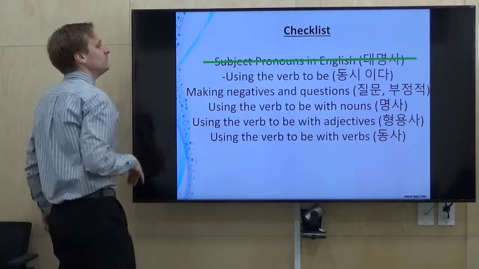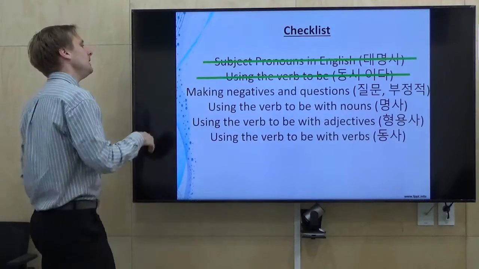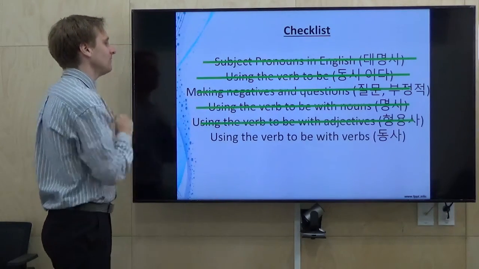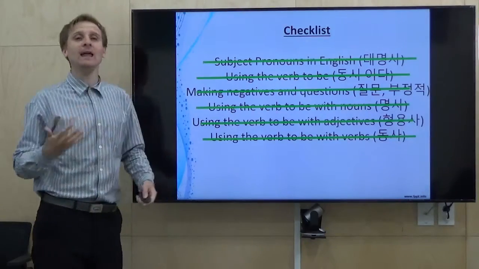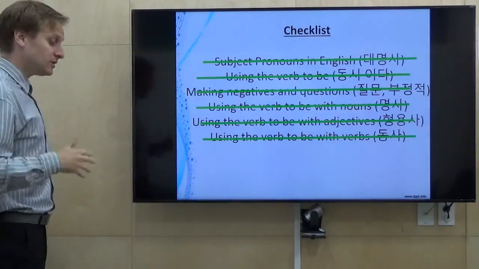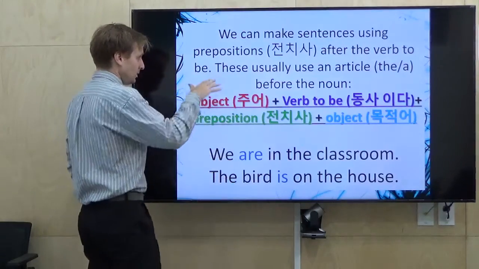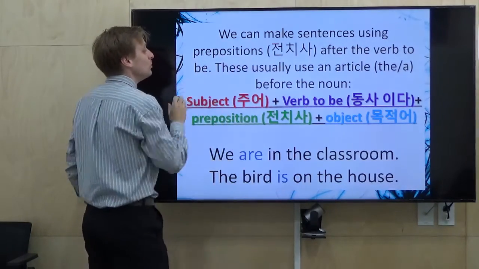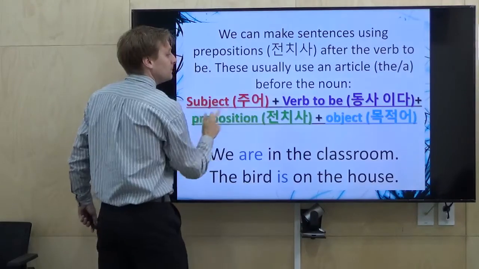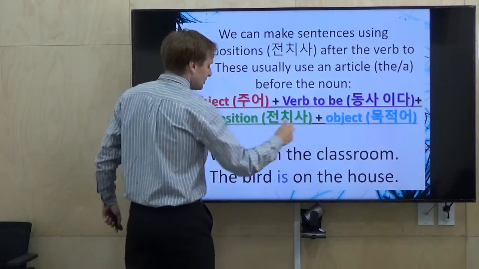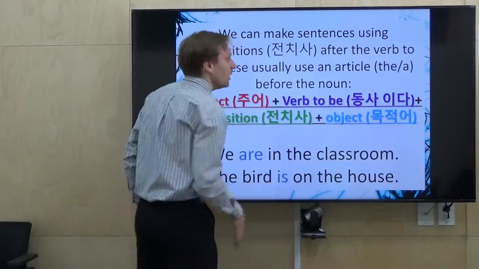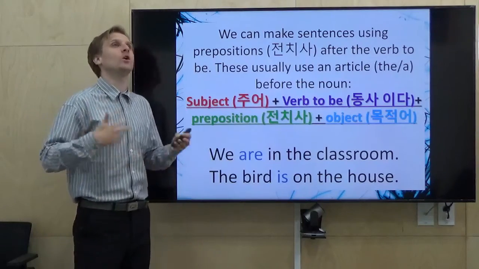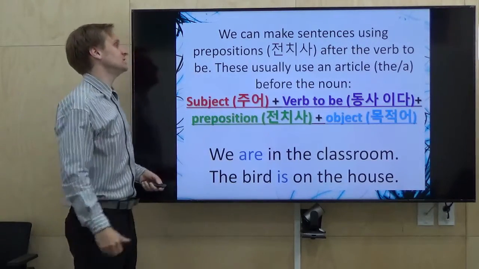Okay, so now we've done subject pronouns, using the verb to be, negatives and questions, nouns, adjectives, and verbs. So, at the end of the class, let's move on and look at some mistakes. First of all, one more point about prepositions. You can also make sentences with the verb to be. It's going to be subject, verb to be, preposition, object. We are in the classroom. The bird is on the house. But again, we will study that later. Just remember, in English, we use the verb to be in many situations.